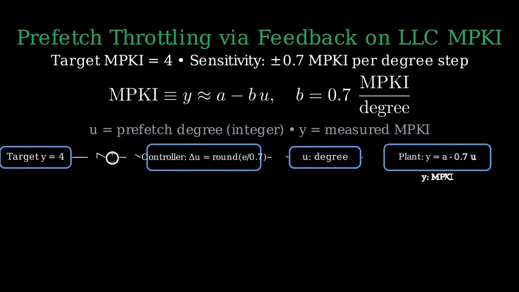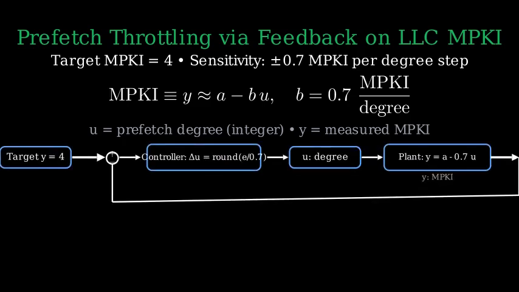Now, the feedback idea. We compare the measured misses to a target of 4 and compute an error. Positive error means too many misses, so we should increase prefetching to reduce misses. Negative error means too few misses, so we should back off the prefetching. Let's draw a simple block diagram to keep the logic straight.